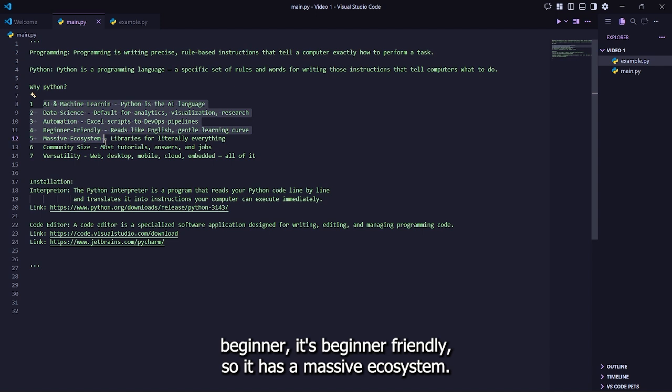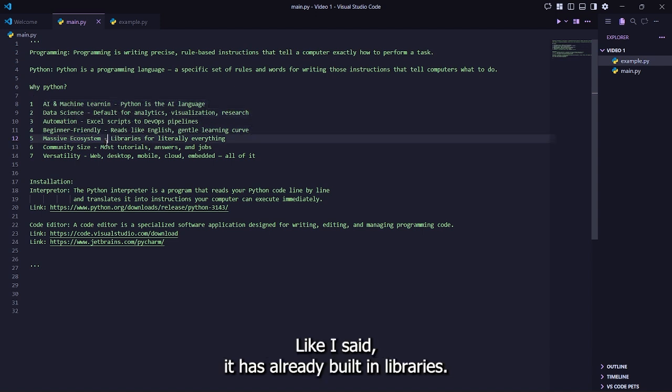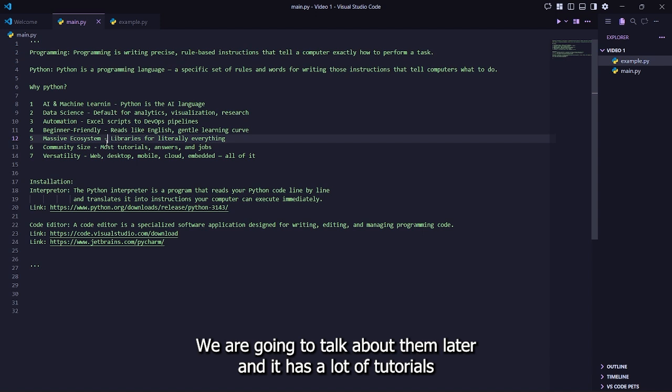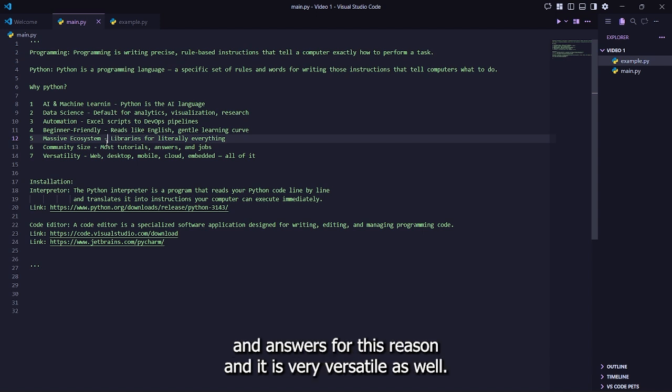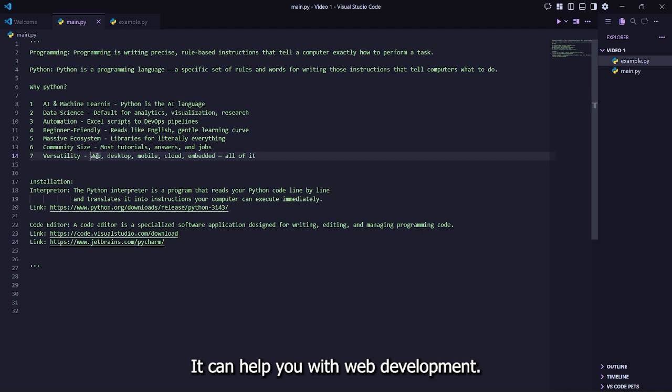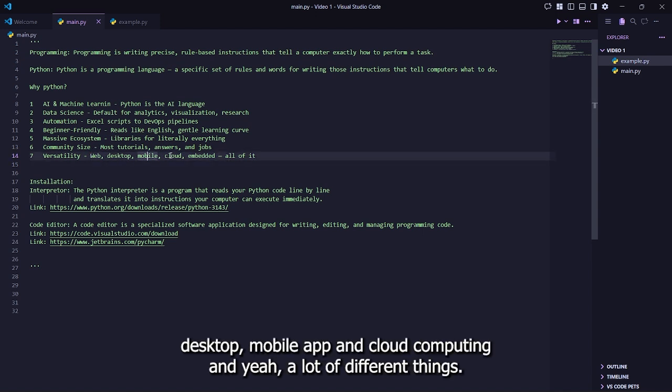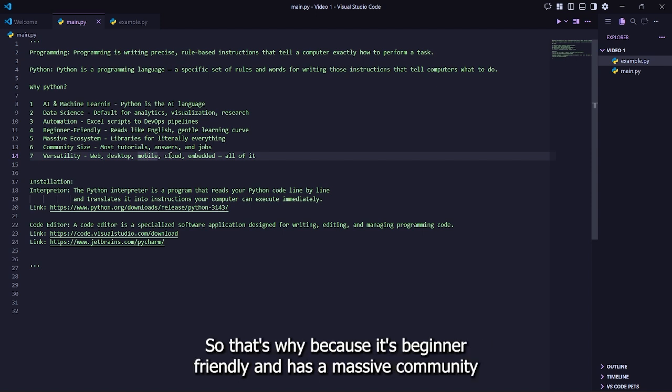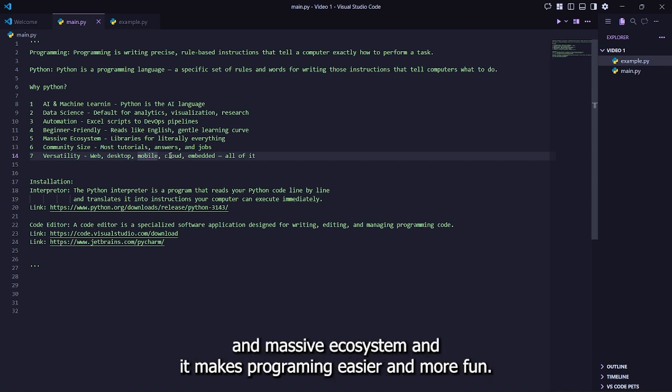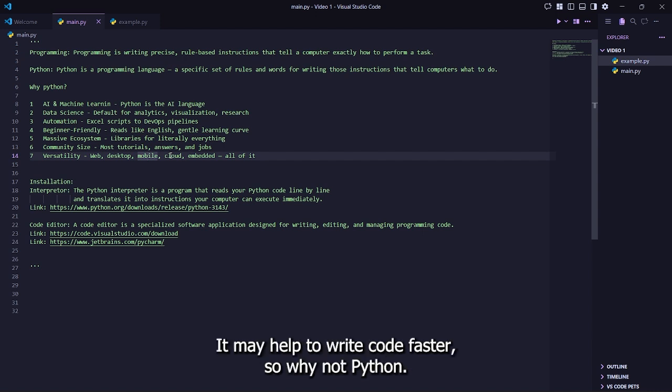It's beginner friendly. Yeah. So it has a massive ecosystem. Like I said, it has already built-in libraries. We are going to talk about them later. And it has a lot of tutorials and answers for this reason. And it is very versatile as well. It can help you with web development, desktop, mobile app, and cloud computing. And yeah, a lot of different things. So that's why, because it's beginner friendly and it has a massive community and massive ecosystem, it makes programming easier and more fun. Helps you write code faster.